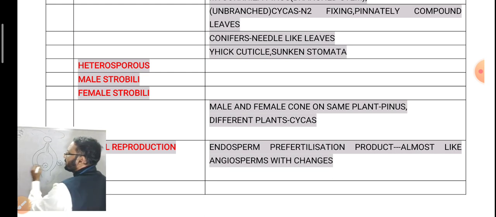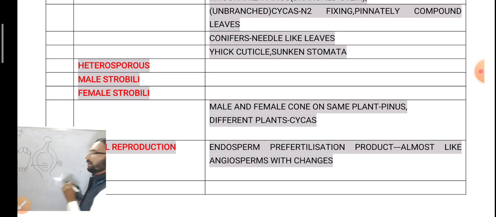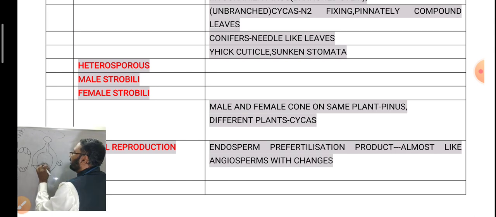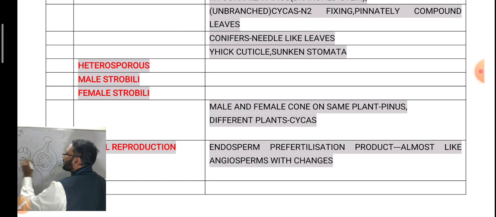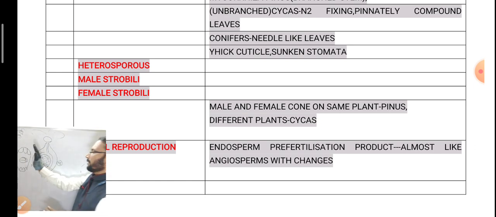Whereas in angiosperms, this functional megaspore forms the embryo sac directly. Here there is no embryo sac formation. Directly this haploid cell undergoes free nuclear division. Many nuclei are formed, and this is called endosperm. Here endosperm is formed before fertilization, hence it is called a pre-fertilization product, whereas in angiosperms it is a post-fertilization product. We will discuss that in angiosperms later.